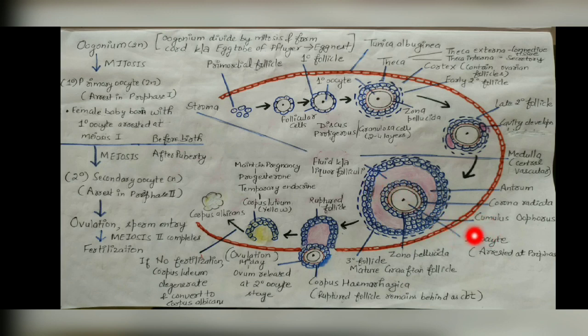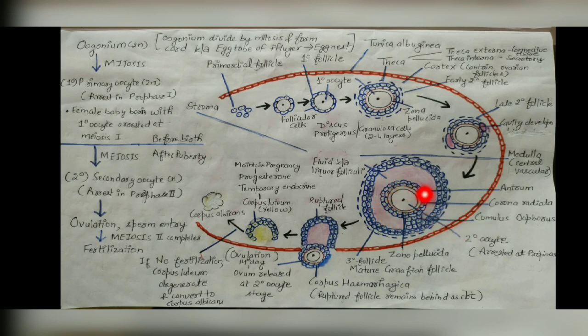What is the oocyte's name? It is the secondary oocyte. Here meiosis 1 has been completed, and it is a secondary oocyte. At what stage does the secondary oocyte form? At the Graafian stage. When the Graafian or mature follicle is formed, meiosis 1 occurs at the time of puberty.